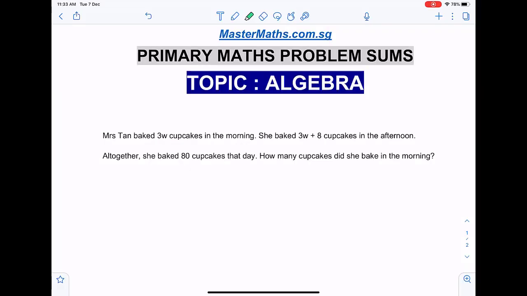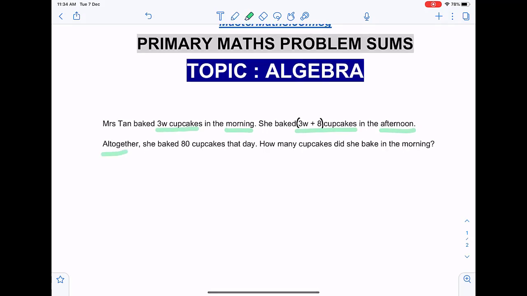Alright, so this one here is a primary 6 concept on algebra. Mrs. Tan baked 3W cupcakes in the morning. She baked (3W + 8) cupcakes in the afternoon. Okay, there actually should have been a bracket here. Now, altogether, she baked 80 cupcakes that day. How many cupcakes did she bake in the morning?